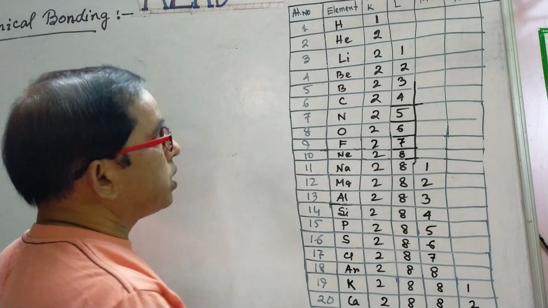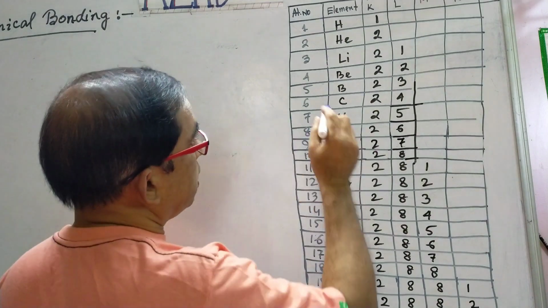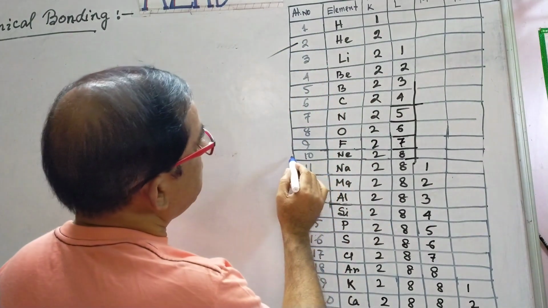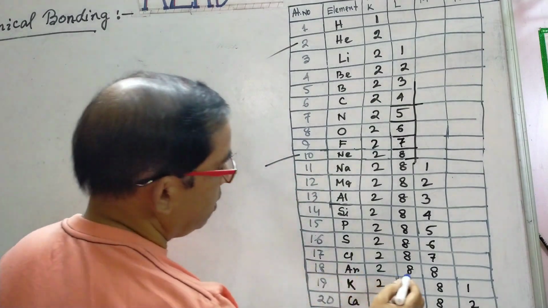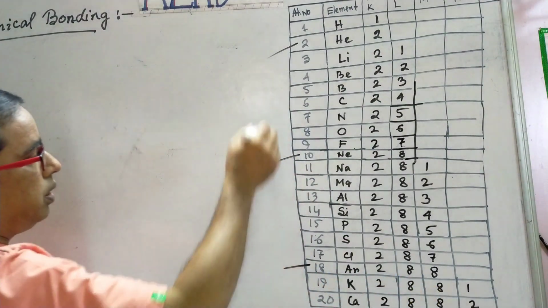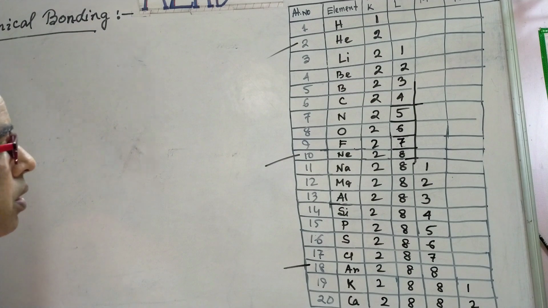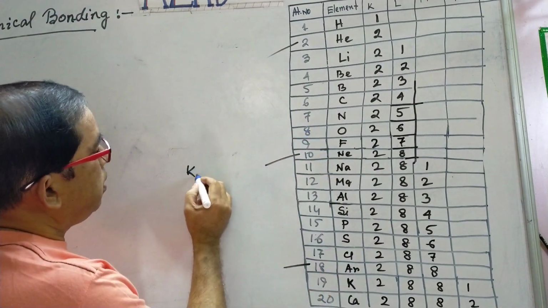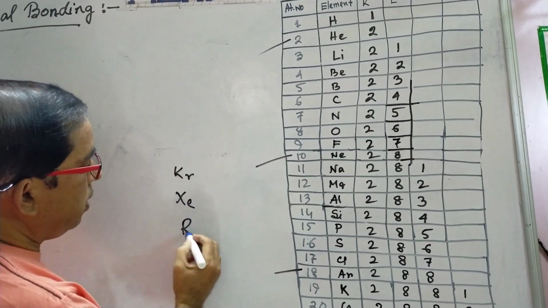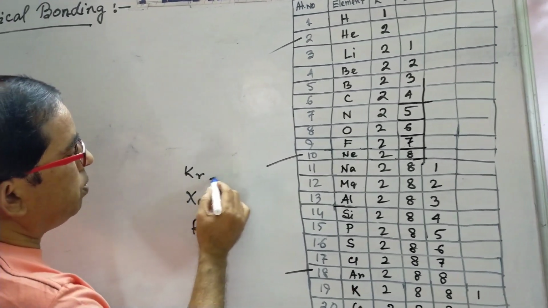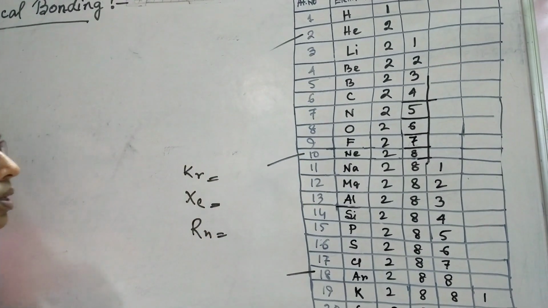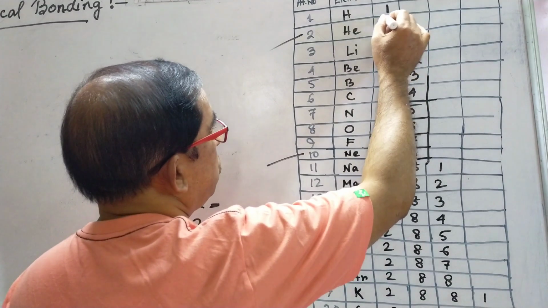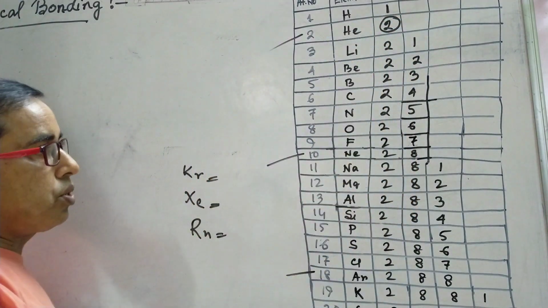So, we want to see some special things here. This is helium, this one is neon and this one is argon. These 3 elements are called inert elements. There are more: helium, neon, argon, krypton, xenon and radon. If you see the electronic configuration of these inert elements, in the case of helium, only 2 electrons are in the outermost orbit.